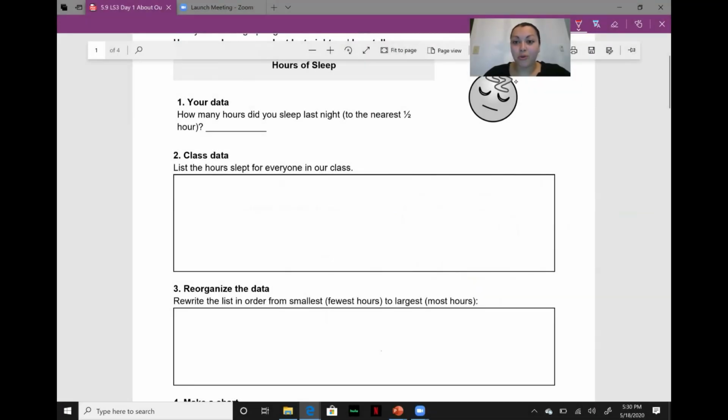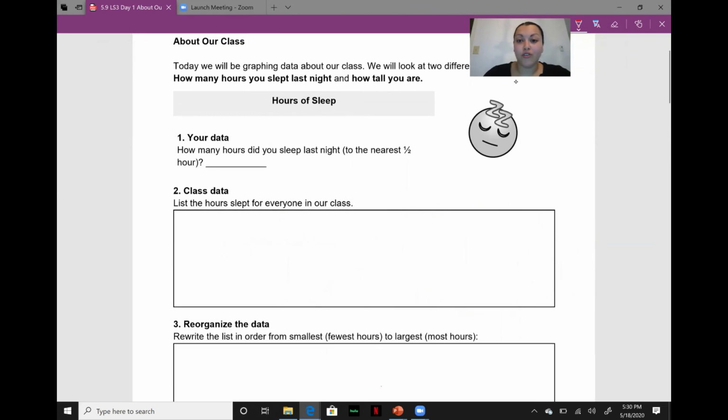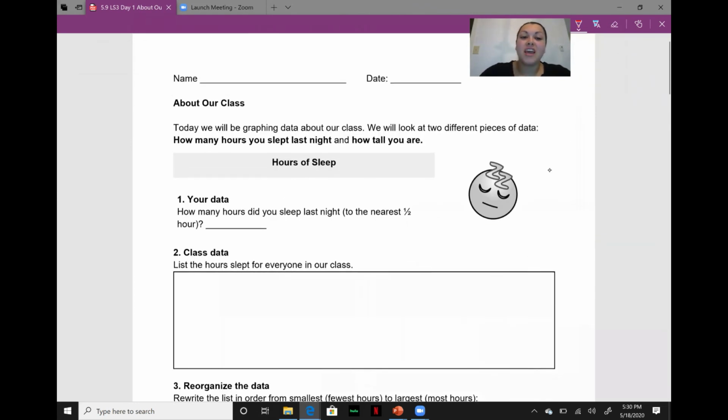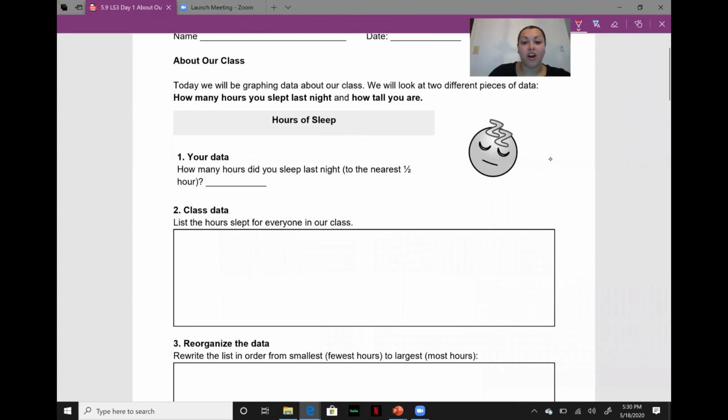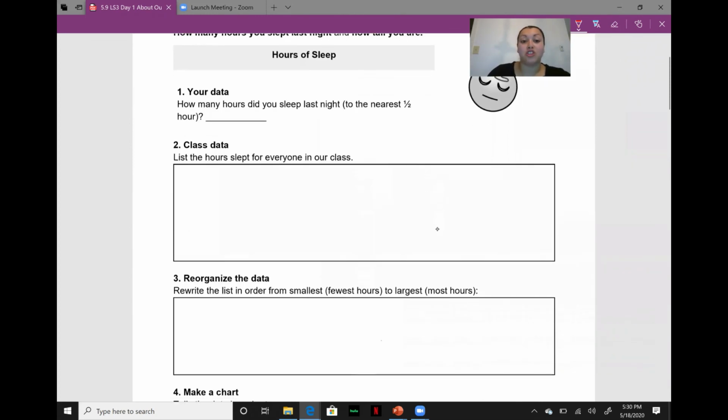So let's think about one of the tasks that we have for our unit. So this is about our class task, and we're going to work on this first part, which is hours of sleep. So we're going to pretend like we collected data from our classmates and see what the data tells us. So again, it says, how many hours did you sleep last night to the nearest half hour? So I'm going to place what I slept, which was 7.5 hours.